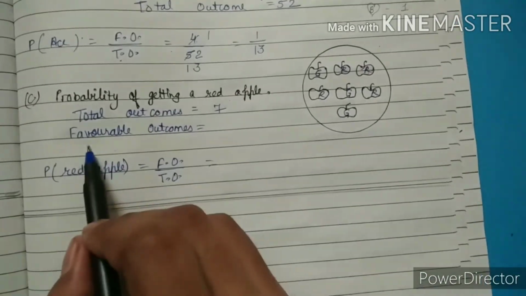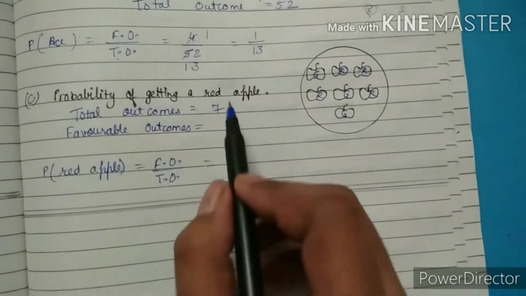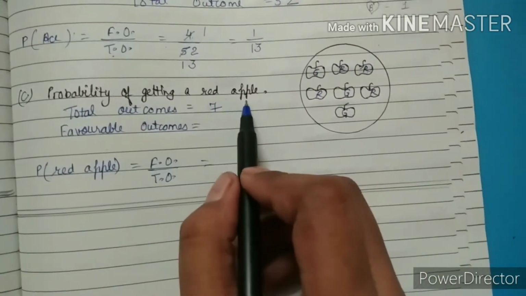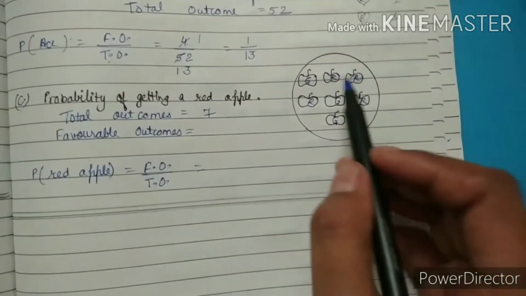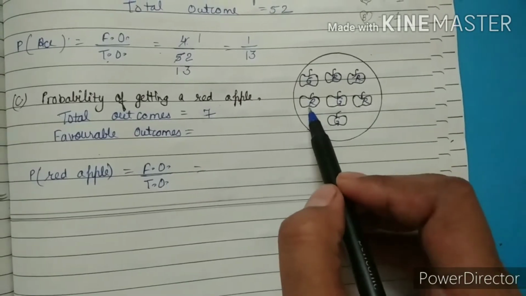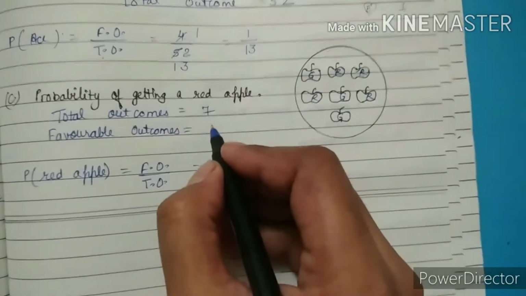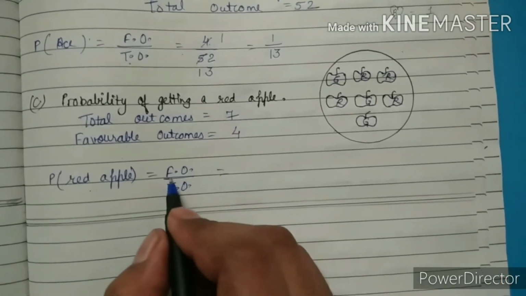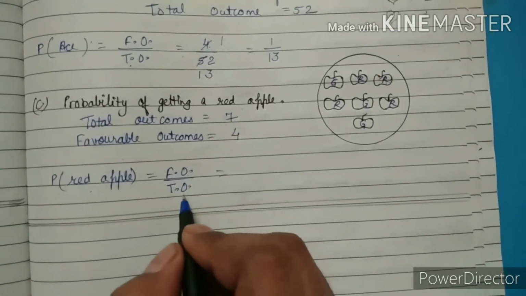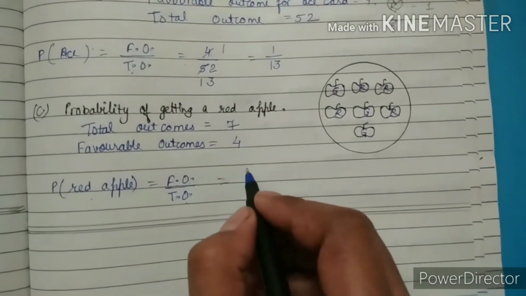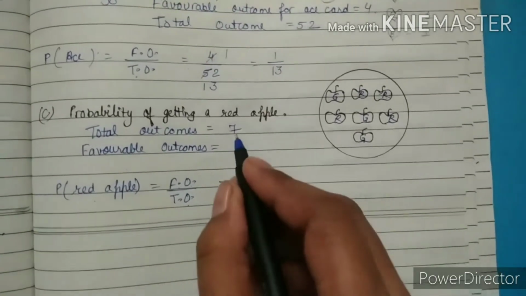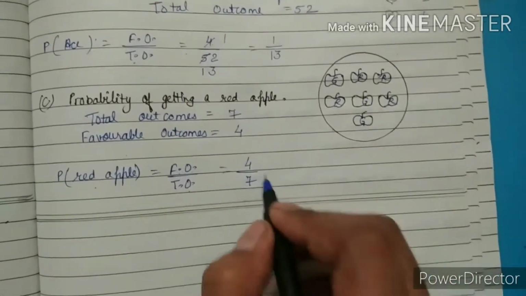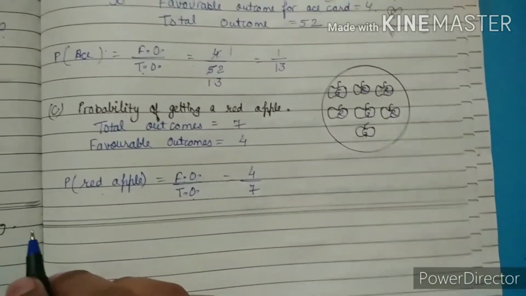Favorable outcome means whatever we have to take. We have to take a red apple, so we will count red apples only. 1, 2, 3, 4. 4 red apples are there. So probability of red apple is equal to favorable outcome divided by total outcome. Favorable outcome is 4 and total outcome is 7. They can't reduce each other, so here we have to leave part C of question number 3.